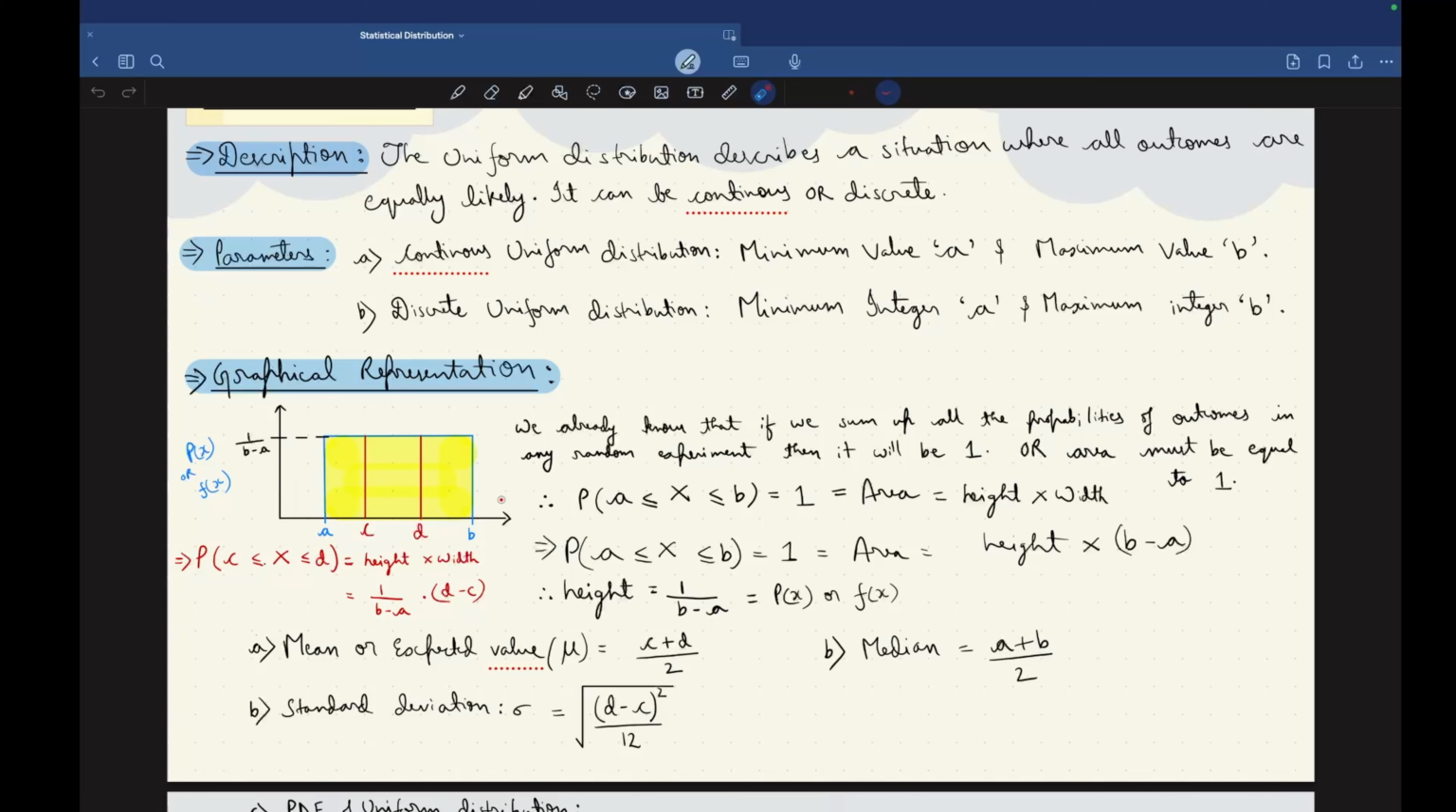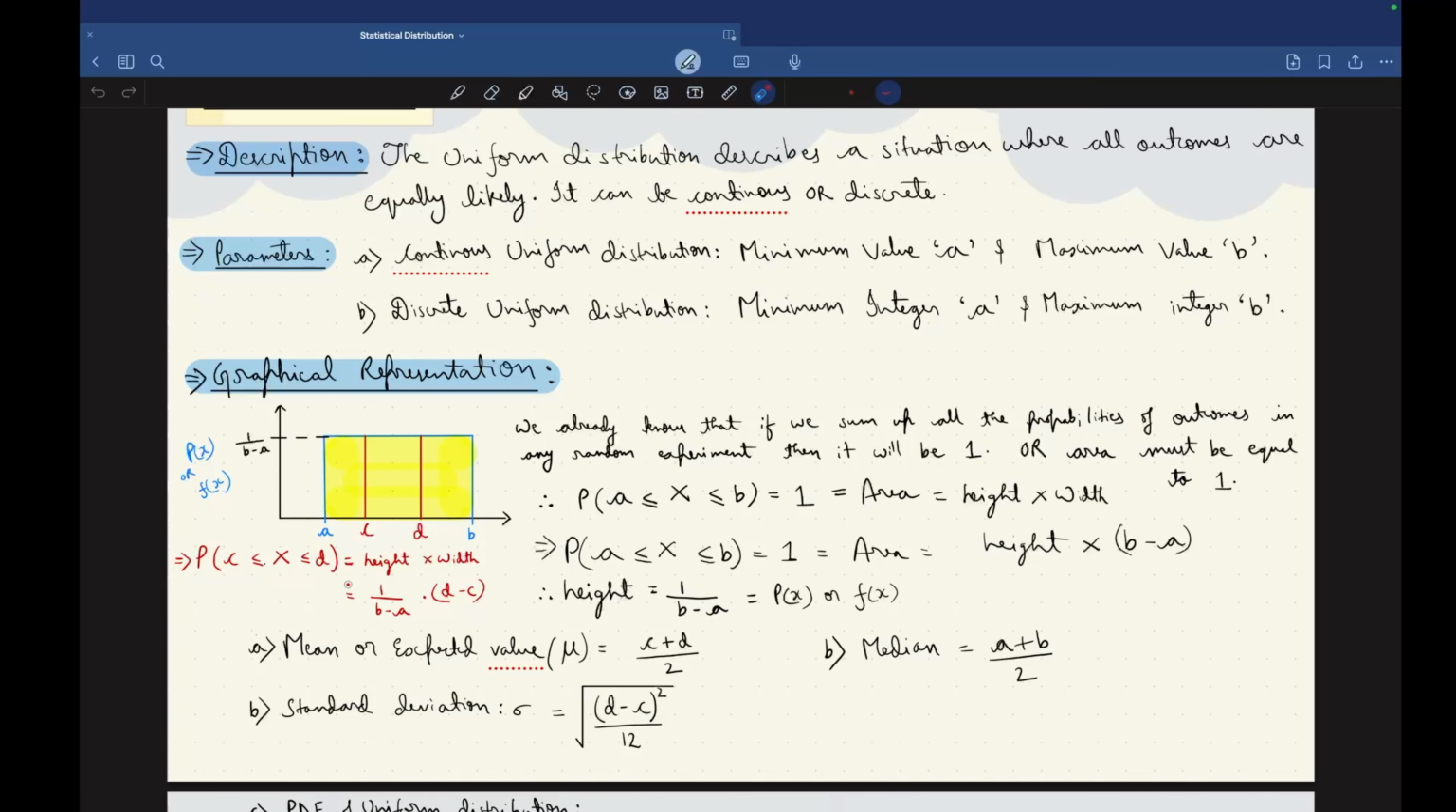Now let's say we want to find the probability of the random variable x lying between C and D. How will we find it? We will just apply this formula and the area concept. The probability of random variable x greater than or equal to C and less than or equal to D is equal to height times width. Height is equal to 1 divided by B minus A, and width is equal to D minus C.